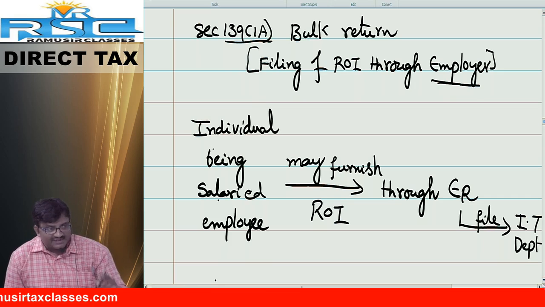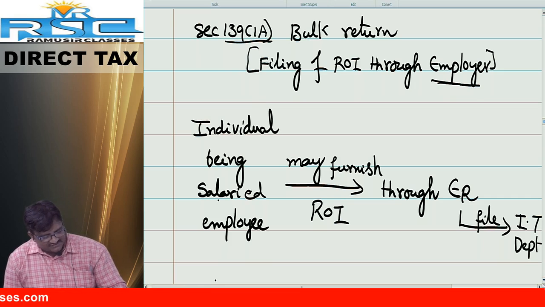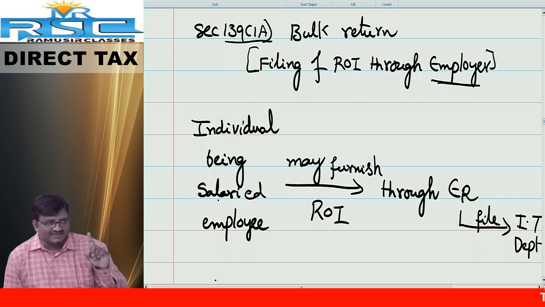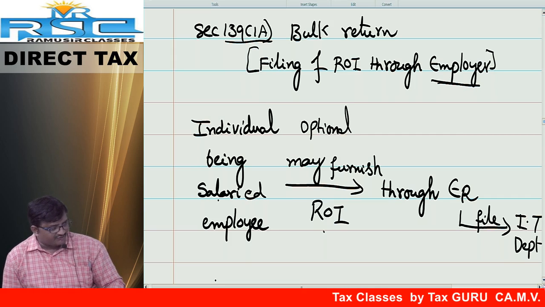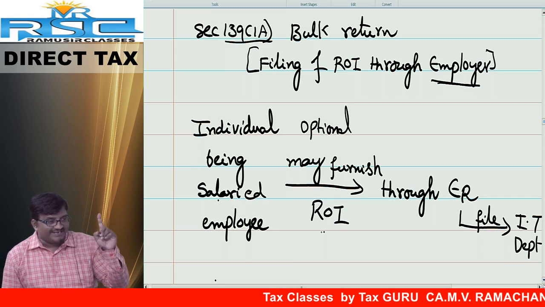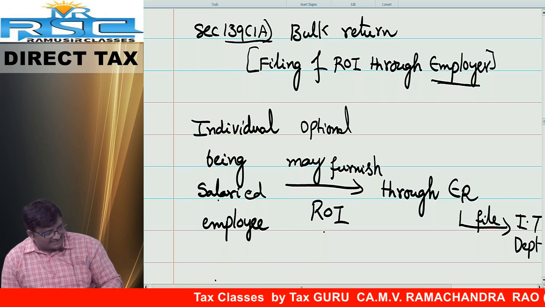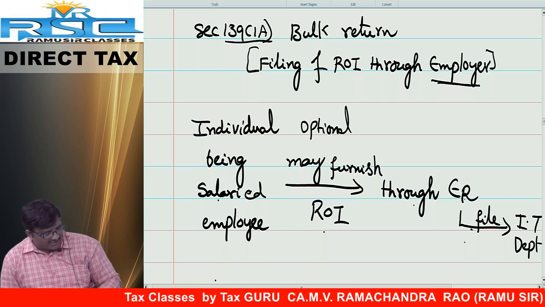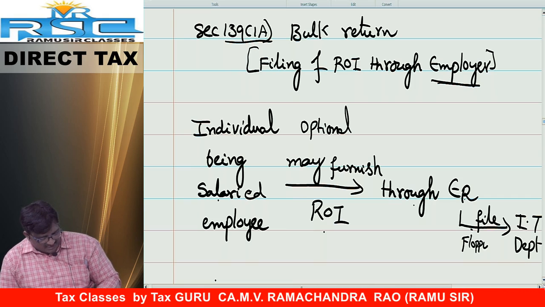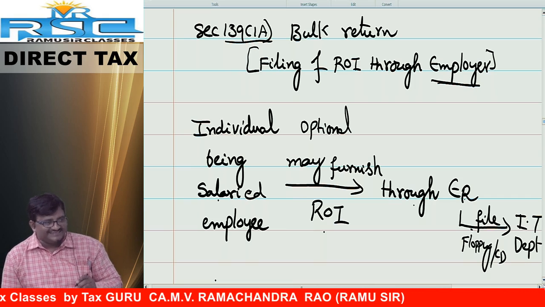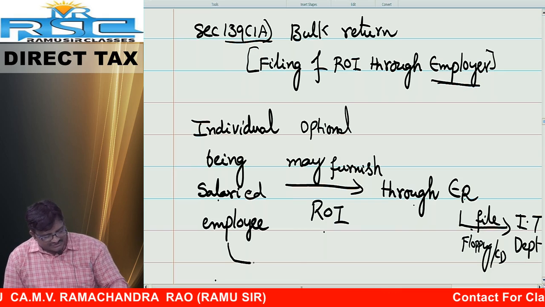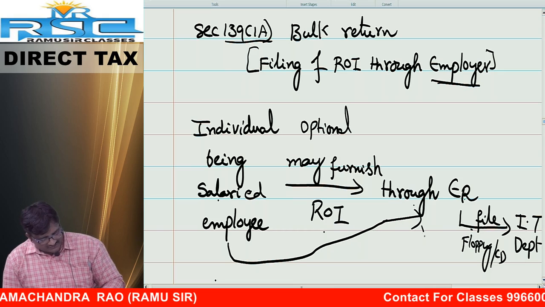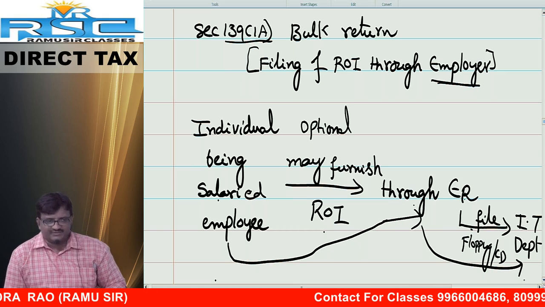Friends, only a salaried employee can do this. Listen: an individual being a salaried employee may furnish the return. This scheme is not mandatory; this scheme is optional. So, you may furnish the return of income in ITR number 1 through the employer. Then the employer may file the same on a floppy diskette or on a CD to the income tax department. So, first the employee gives the return through the employer, and after that the employer files the return with the department.